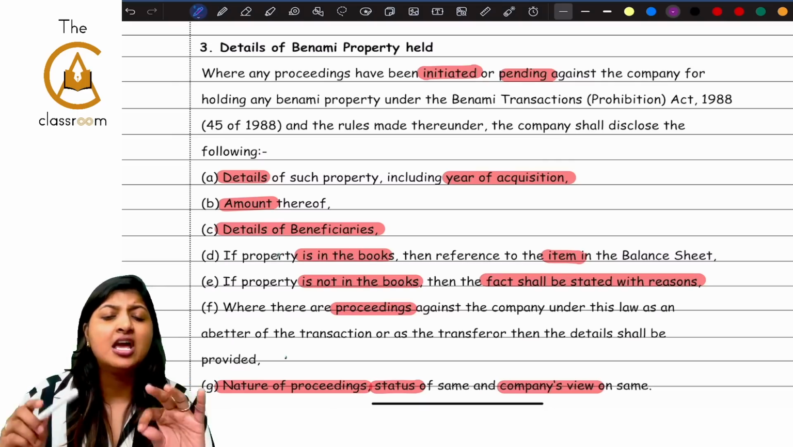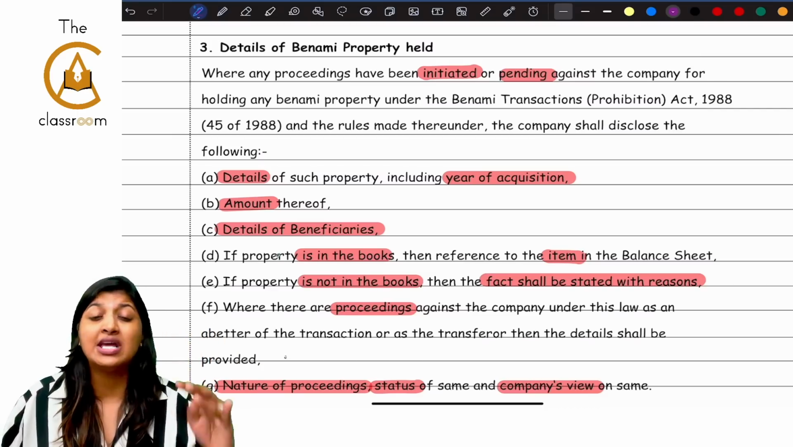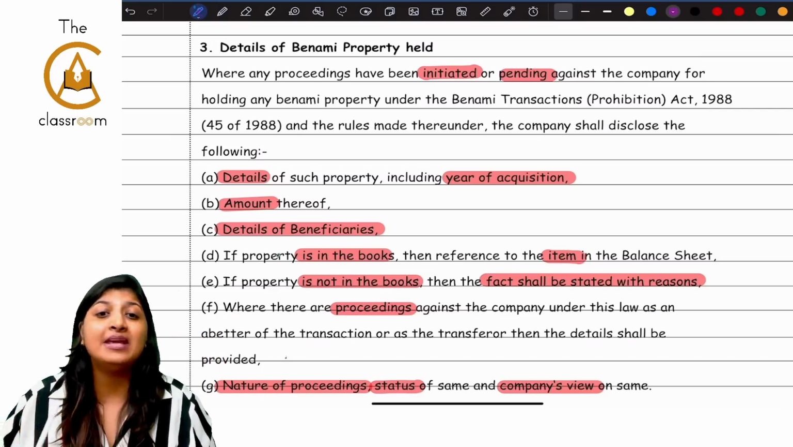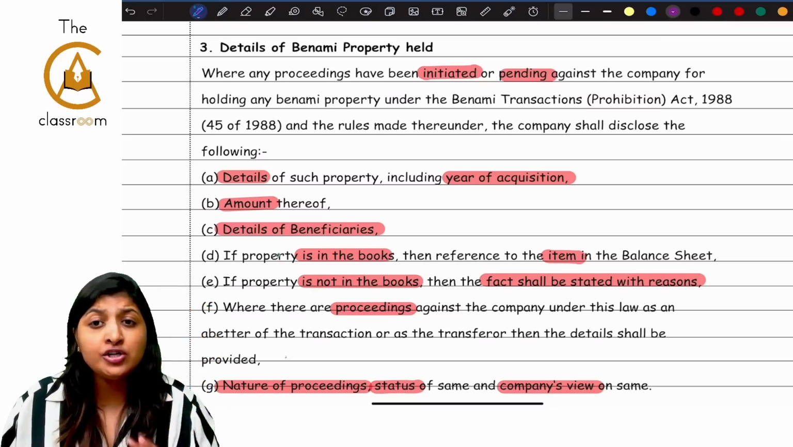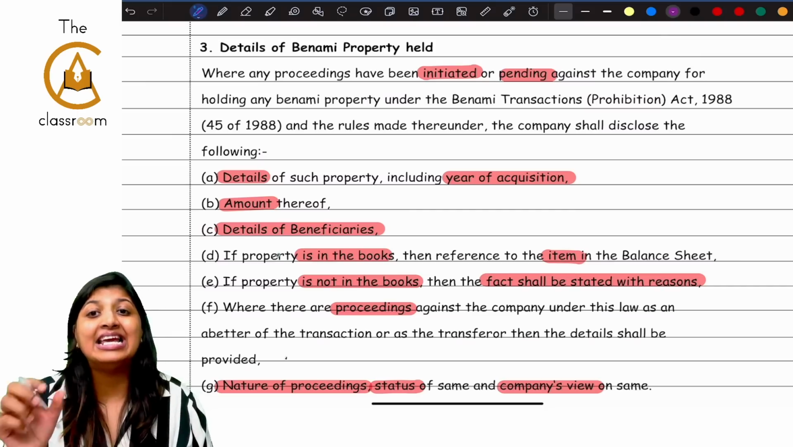Give me the details. Now, sometimes the property will be shown in the books of accounts. Sometimes it will not be shown in the books of accounts. If it has been shown in the books of accounts, please give reference to that item in the balance sheet. If it is not shown in the books of accounts, please mention that fact that this property is a proceeding